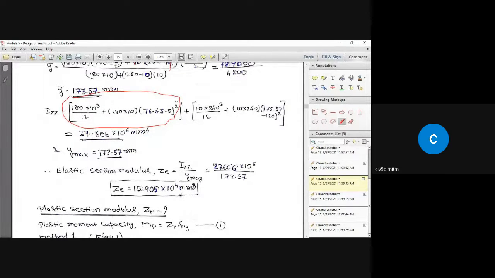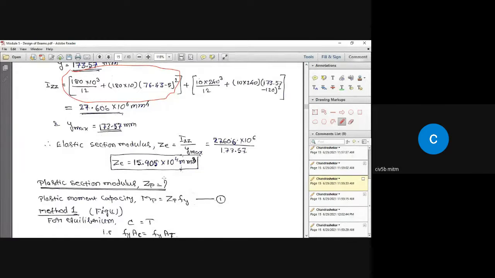So once we have it, elastic section modulus or simply section modulus is given by IZZ divided by Y max. So after calculating, we got some value, that is the section modulus or the elastic section modulus of the section. Okay. Now, what is plastic section modulus?